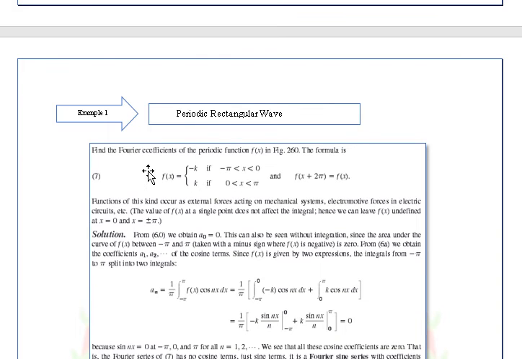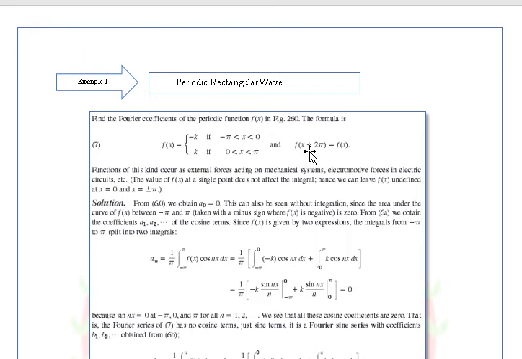So find the Fourier coefficient of the periodic function f of x, number 260. The formula is this one actually, no? So ibig sabihin nito is that yung f of x natin is equal siya sa negative k if yung x natin is in between negative pi to 0, and it is equal to positive k if yung x natin is in between 0 to pi. Okay? So this means that f of x plus 2 pi is equal to f of x. This means that meron tayong period na 2 pi, no?